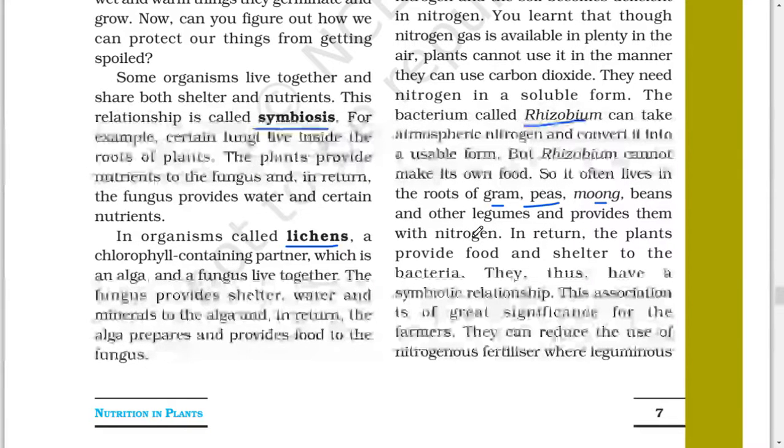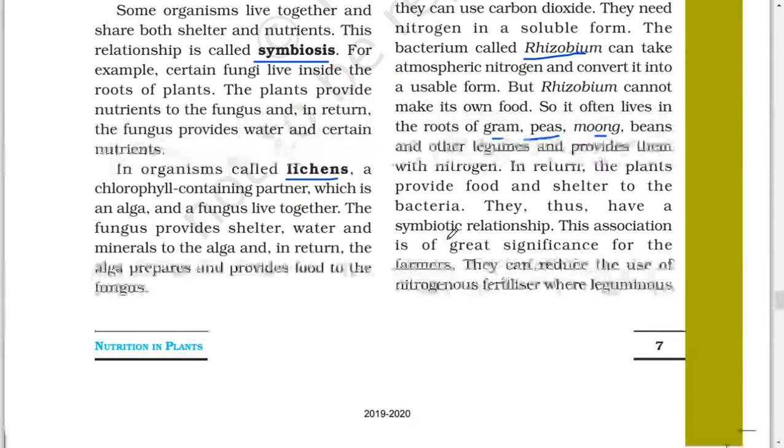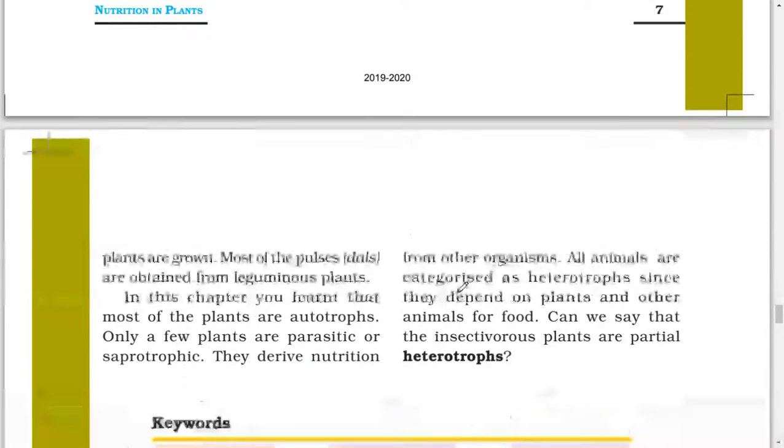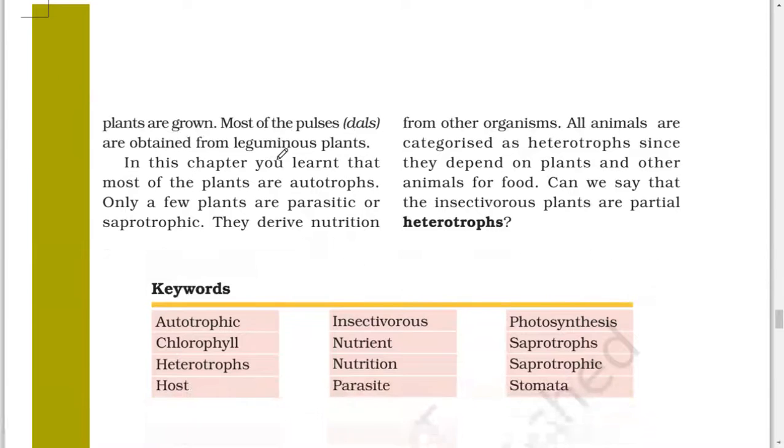In return, the plant provides food and shelter to the bacteria. They thus have a symbiotic relationship. This association is of great significance for the farmer. They can reduce the use of nitrogenous fertilizer where leguminous plants are grown. Most of the pulses, dals, are obtained from leguminous plants.